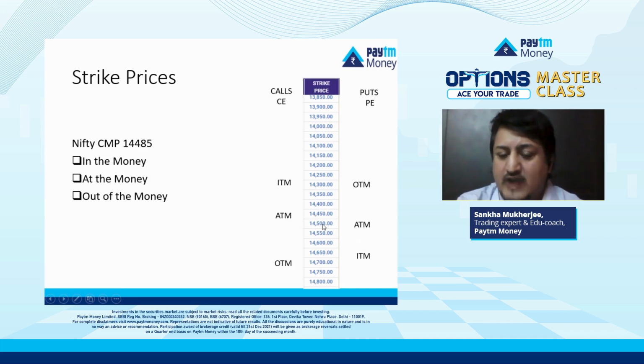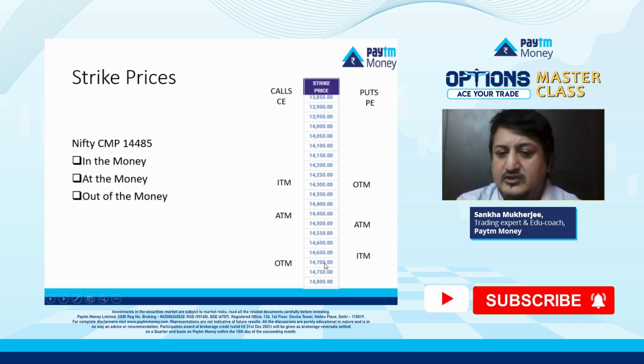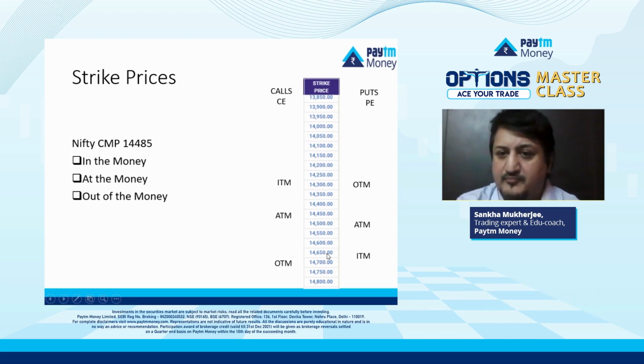As you go further, these become in the money because they have two things in them: the intrinsic value as well as the time premium, which we'll get to see again. And out of the money options don't have any intrinsic value. So if the options expire at the current market price, all these option prices will become zero. That's the put at the money, in the money, and out of the money, and the call at the money, in the money, and out of the money.